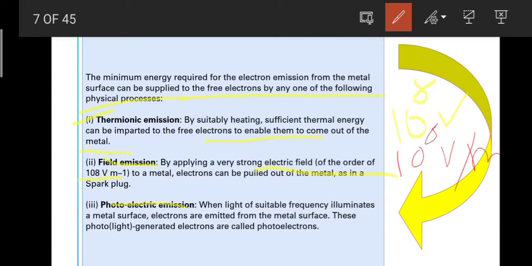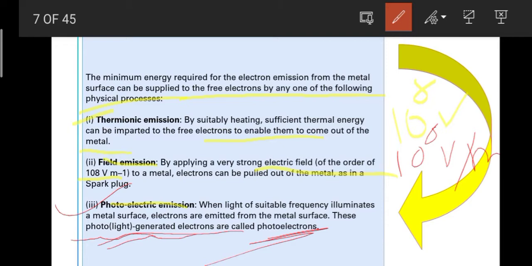Okay, next is photoelectric emission. What is photoelectric emission? Photoelectric emission is when we provide light to the metal, and then electrons get out of, are emitted from the metal. That is known as photoelectric emission. And these photo-generated, or light-generated, electrons are known as photoelectrons.